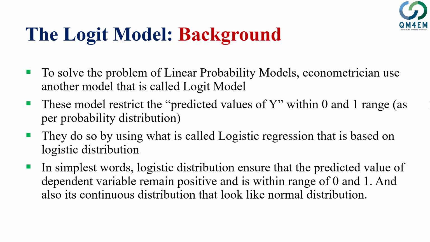And given that the logistic distribution looks like the normal distribution, its adoption for these models automatically ensures the assumption of normality, and at the same time the problems of heteroscedasticity and all these issues have been solved as well.